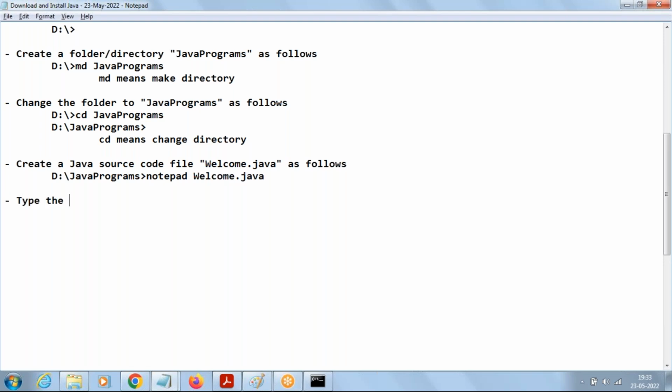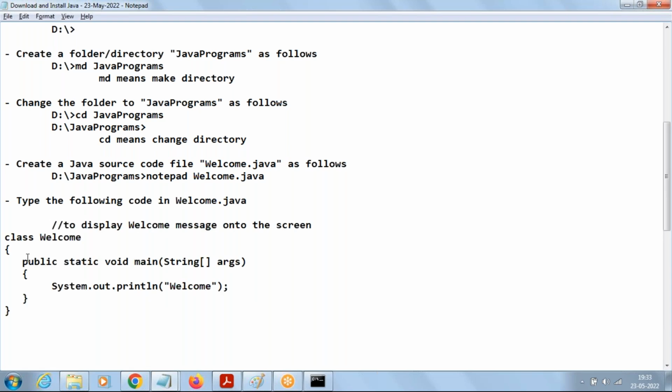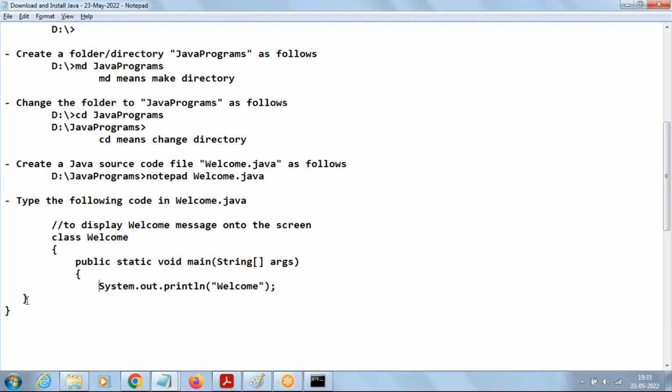Type the following code in welcome.java. Don't worry about the meaning of this code today, which will get elaborated automatically in the next classes. What is public, static, everything we'll be knowing.